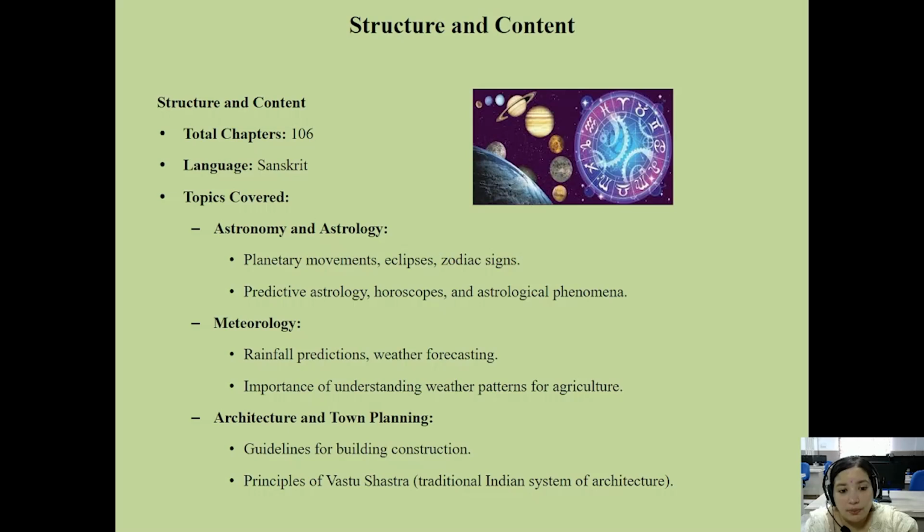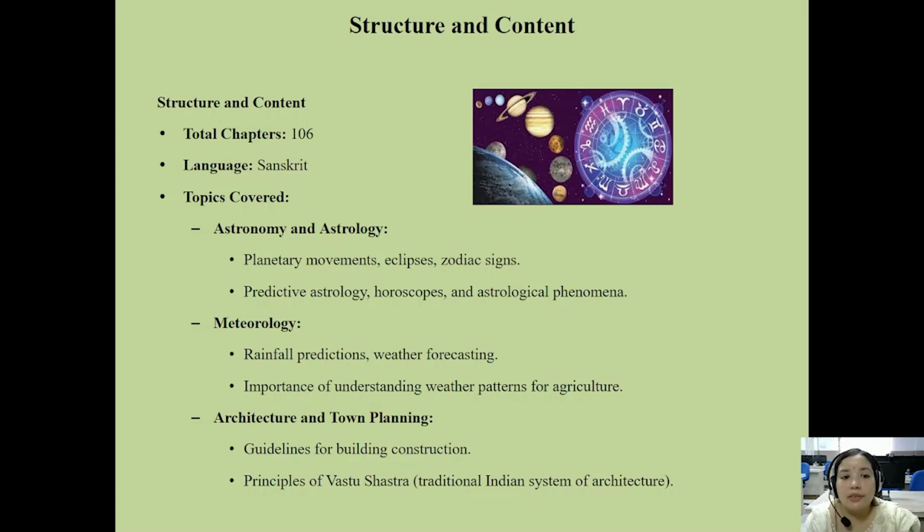Then architecture and town planning: guidelines for building construction and the principles of Vastu Shastra, the traditional Indian system of architecture. These are also part of this book, which consists of 106 chapters written in Sanskrit. So this is the structure and content of the Brihat Samhita, with a total of 106 chapters.